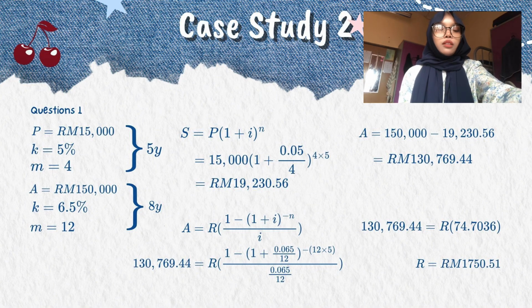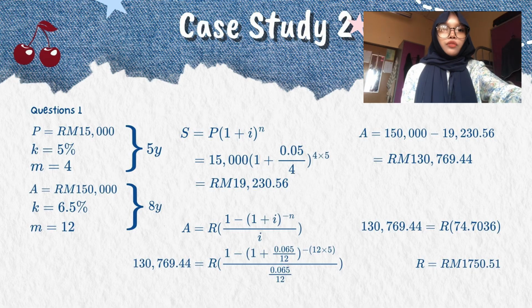So RM150000 minus RM19230.56 equal RM130769.44. This value will be used in the next calculation. Now we move to the annuity section.